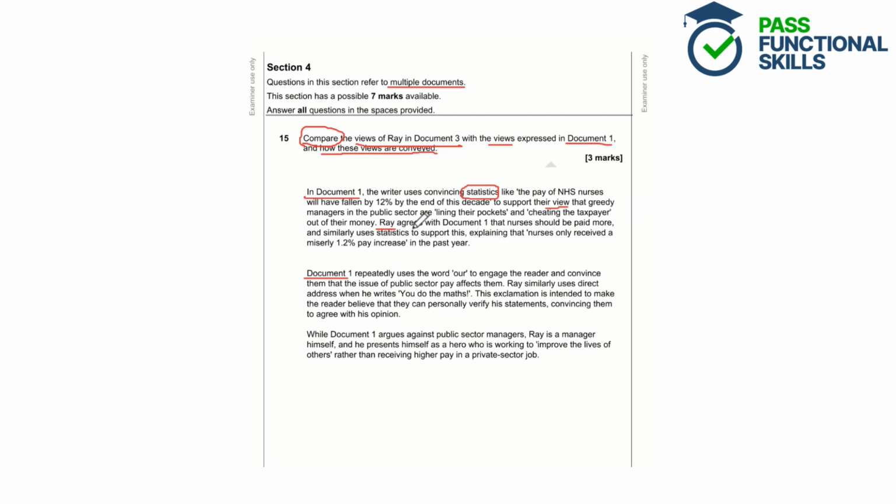And then we've got this comparison. So we've said Ray agrees with document 1. So Ray in document 3 agrees with the views of document 1. And then we've got another method. So again, uses statistics to support this. Comparative language is used. So we've got the word similarly here, which is really good to show that you're completing that comparison.